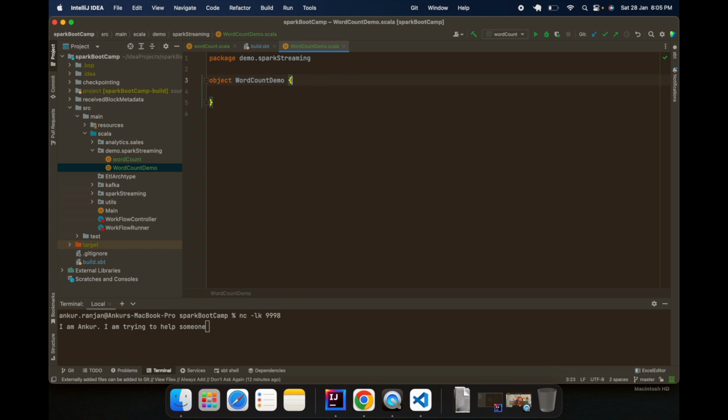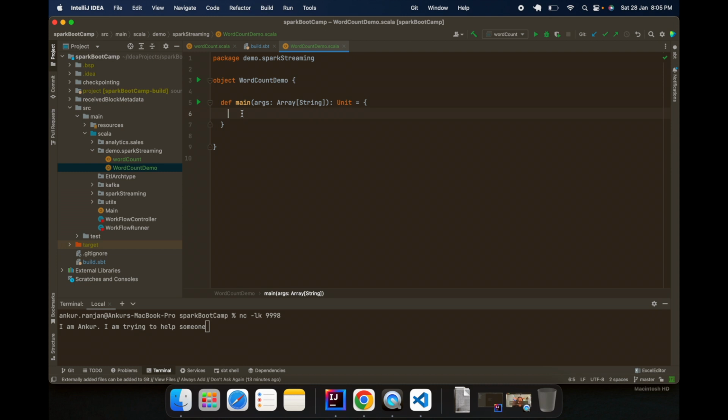So what I'm going to do is call main. Here you can see I have just written main and I'm pressing enter. IntelliJ is a very smart editor. It helps you write the code in a very modular and easier way. So it has created a main function. What is the main function? It's very simple. It's like the entry point to your Scala code. So here I will be writing my things.